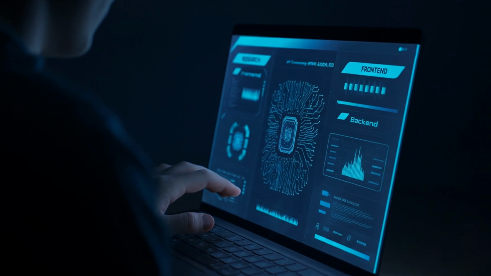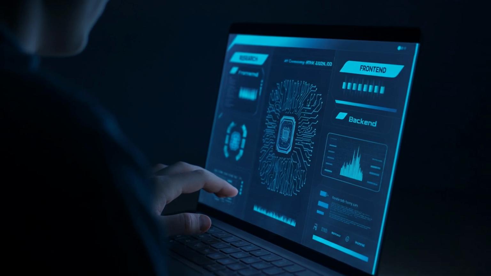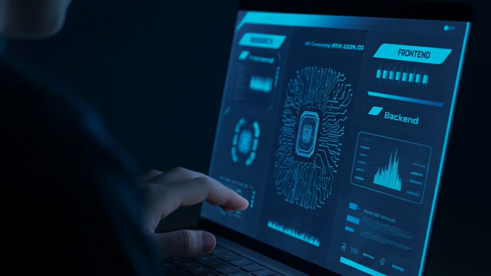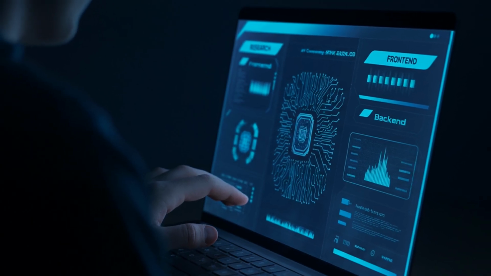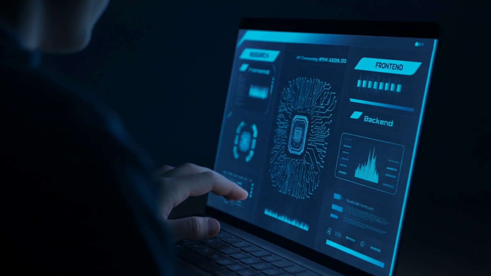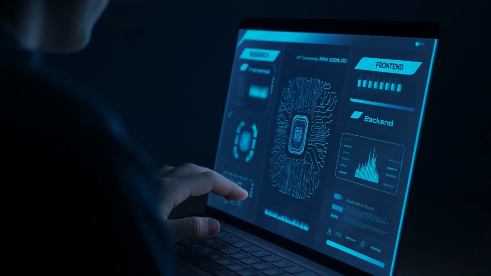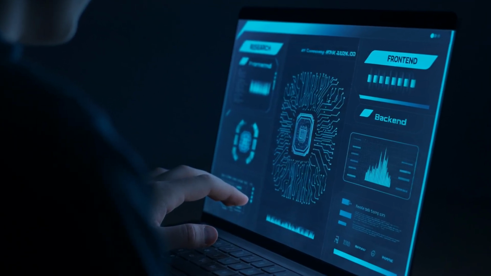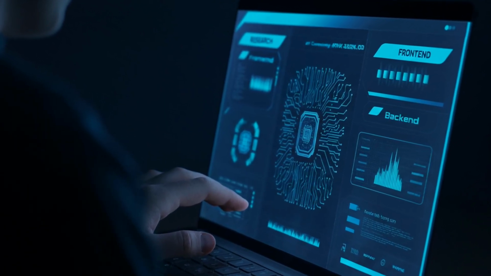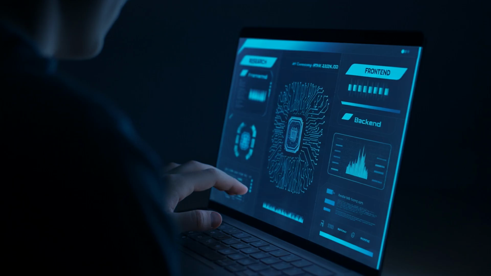Picture this. You open your laptop to start a new side project, but instead of launching an IDE, you open a mission control dashboard. In seconds, a research agent starts reading docs. A front-end agent sketches your interface, and a back-end agent wires your API. You are not typing boilerplate. You are directing a team. Here is the twist. That team is made of AI agents, and Google Antigravity is their project manager.